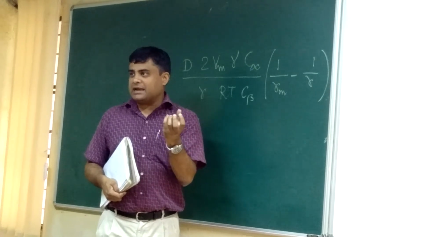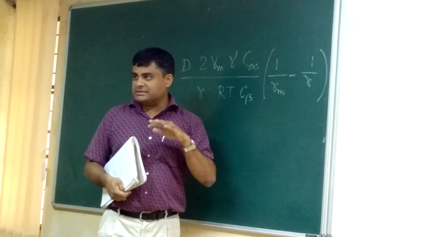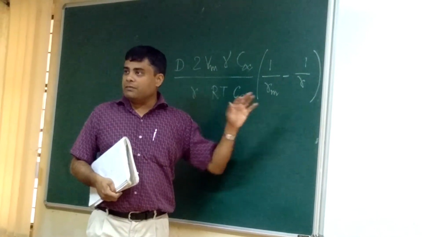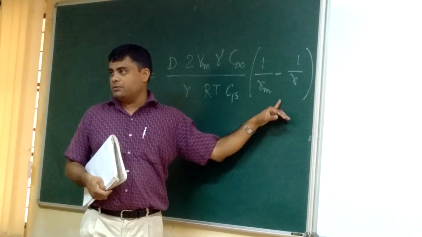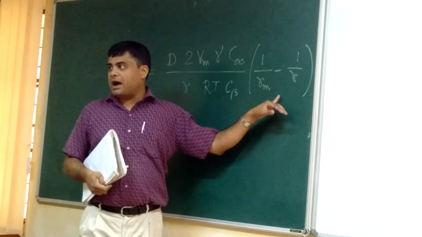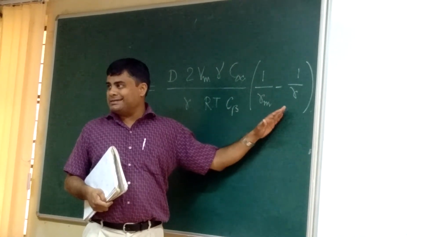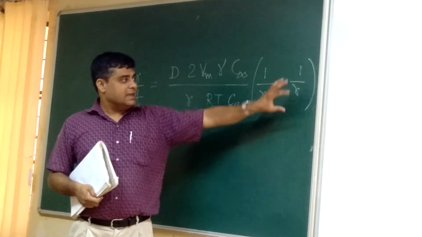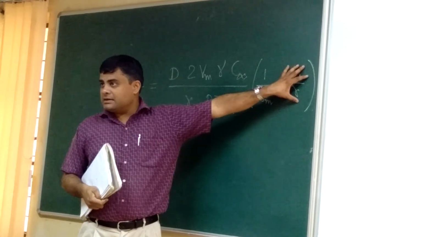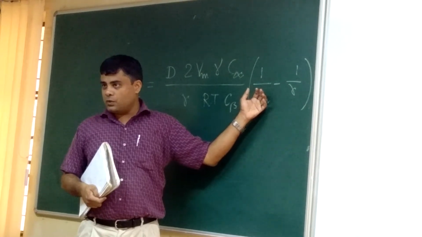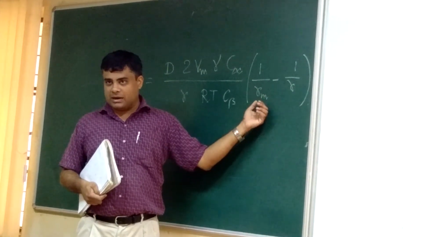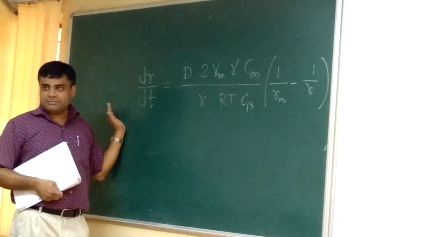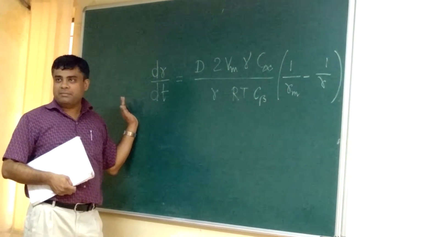is the same as the average radius of the precipitate size distribution, then the velocity of that precipitate is 0. If R is smaller than Rm, then 1 over R is larger than 1 over Rm, so dR/dt becomes negative, meaning it is dissolving in the matrix.